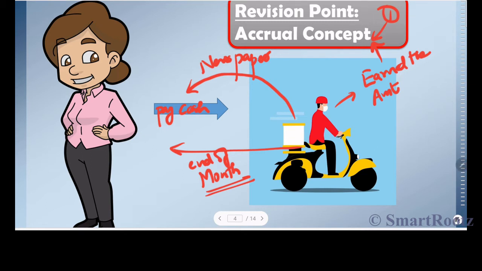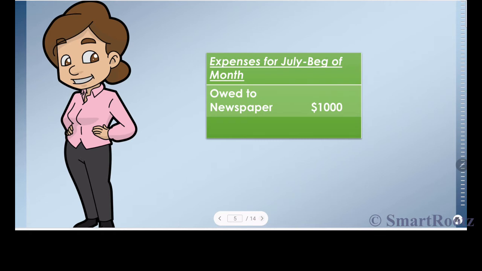Right, so he's going to come at the end of the month. In the interim period of the month, the newspaper vendor is giving credit to the mother. So what is he acting as? A creditor, because he's actually giving a credit period of one month to pay the cash. Right. So in the books of the mother, or in the diary where she maintains the list of expenses or the budget of the month, she is going to say $1,000 is owed to the newspaper vendor.